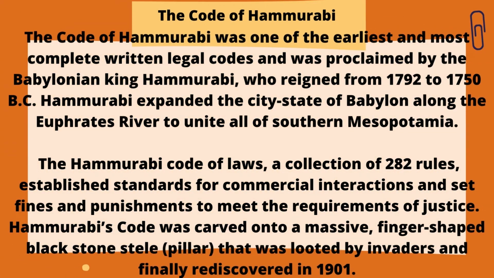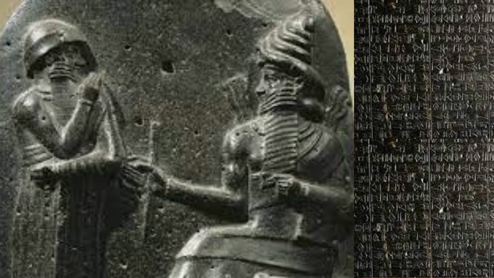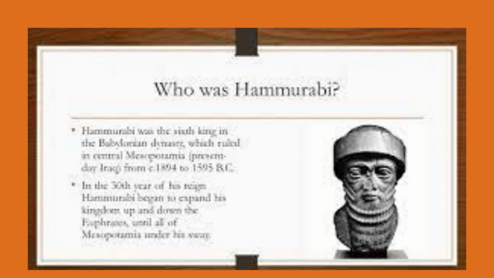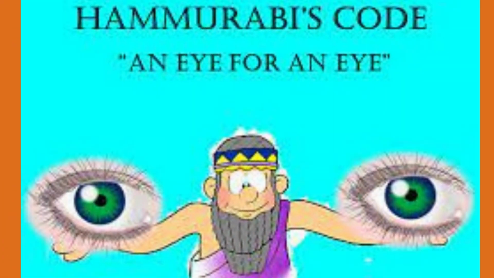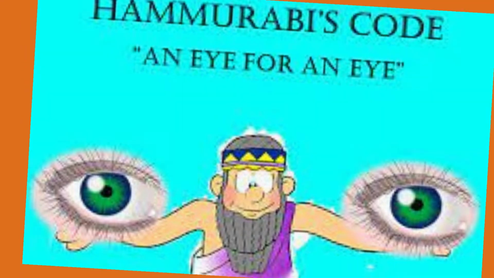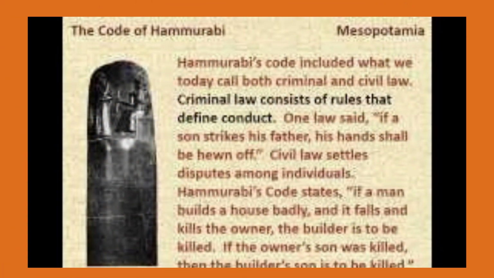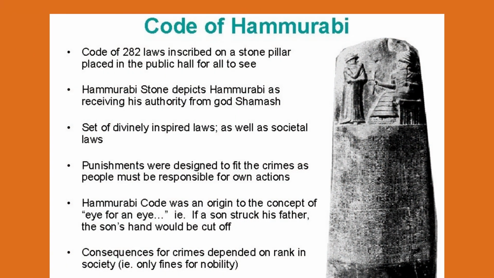The Code of Hammurabi. The Code of Hammurabi was one of the earliest and most complete written legal codes and was proclaimed by the Babylonian king Hammurabi, who reigned from 1792 to 1750 BC. Hammurabi expanded the city-states of Babylon along the Euphrates River to unite all of southern Mesopotamia. The Hammurabi Code of Laws, a collection of 282 rules, established standards for commercial interactions and set fines and punishments to meet the requirements of justice.